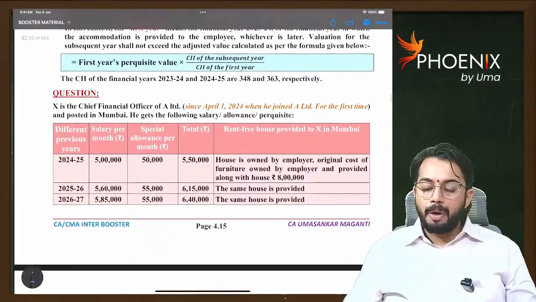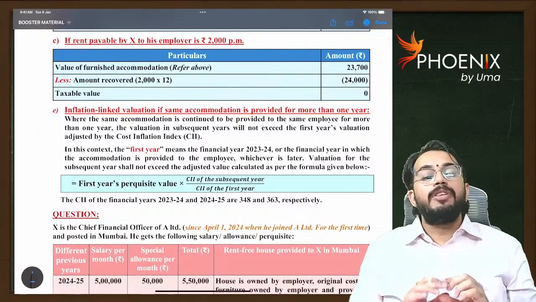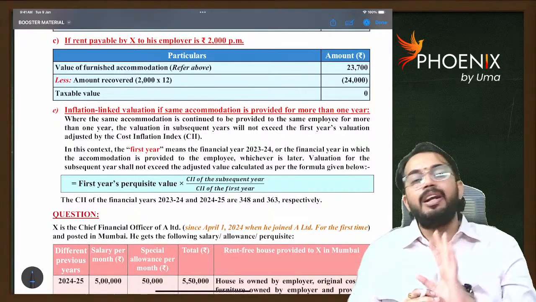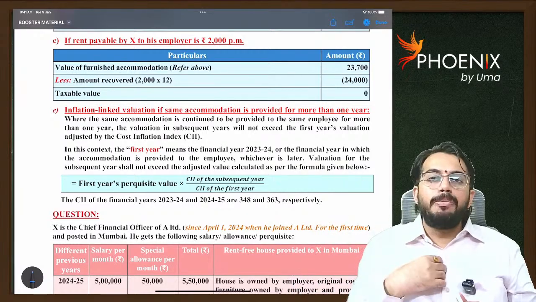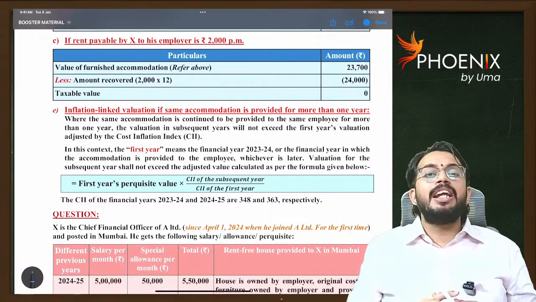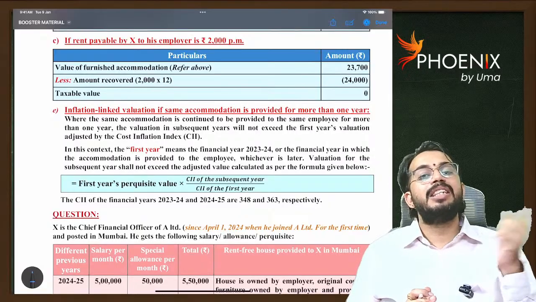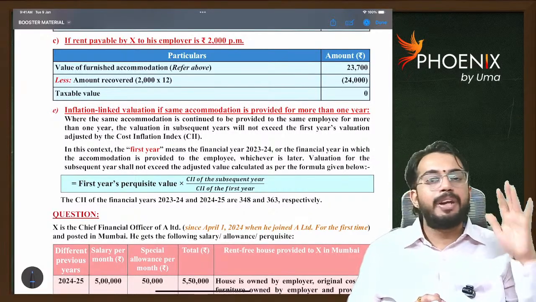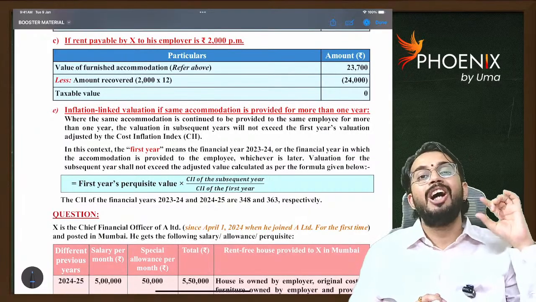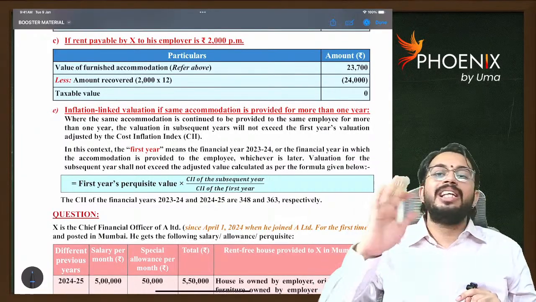So this is all about rent-free accommodation. Another important point: if the same accommodation is provided for more than 1 year, let's say in Hyderabad, one flat is given to me by Infosys, and the same flat is also given for the next year, then we will consider inflation also. So next year, we will calculate rent-free accommodation as per normal provisions or inflated rent-free accommodation. Whichever is lower is taxable.